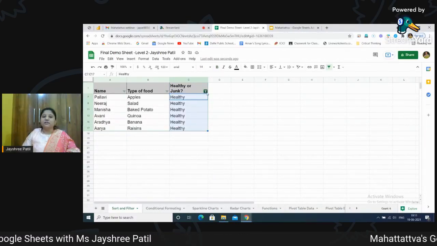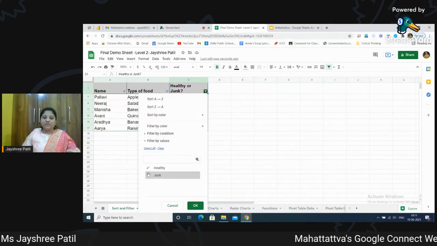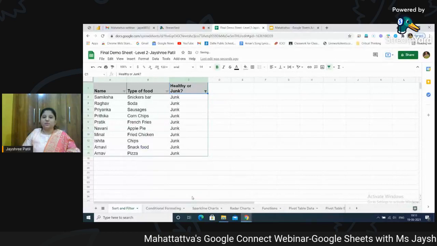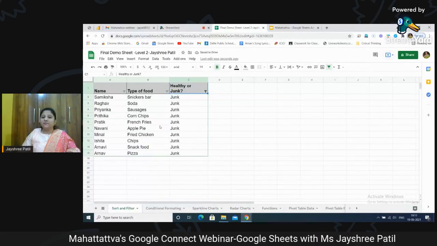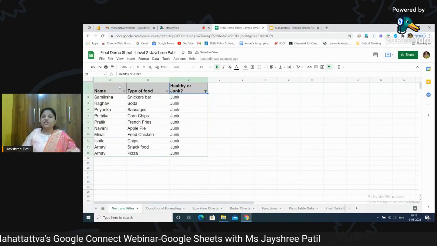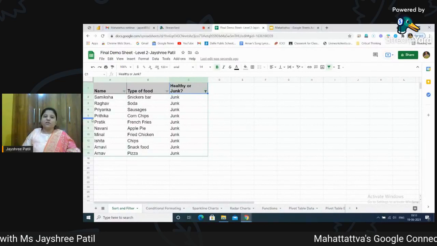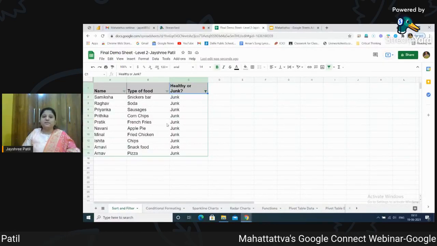This way we can apply. Suppose I want to have junk food again in front of me, so I can just change it over here and I can do it. So this way I can apply filter and sort. Sorting is rearranging of data. Filtering is removing the unwanted text and just whatever text is required will be visible.